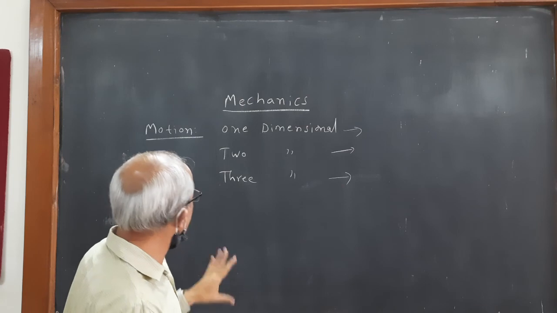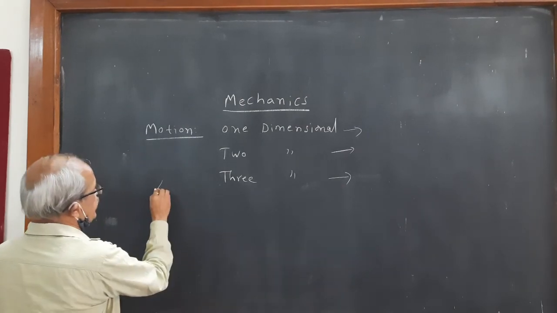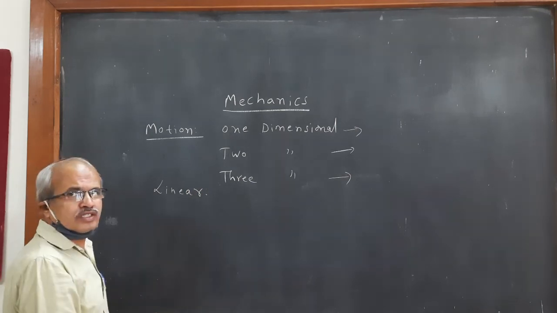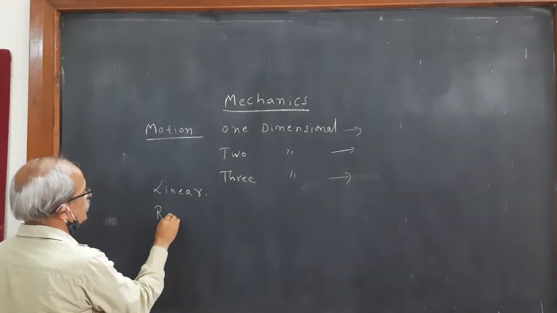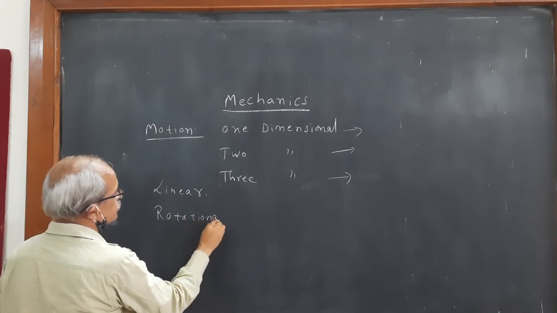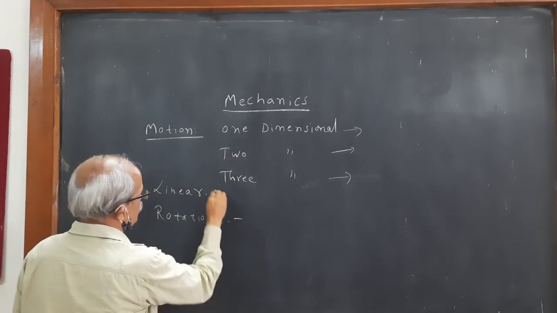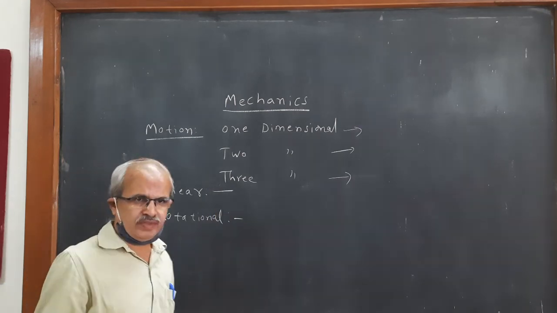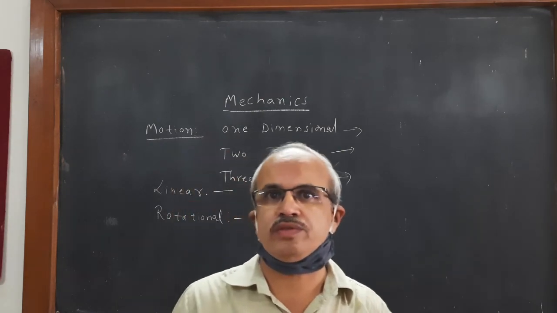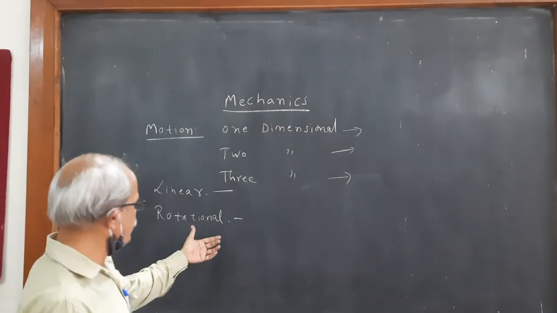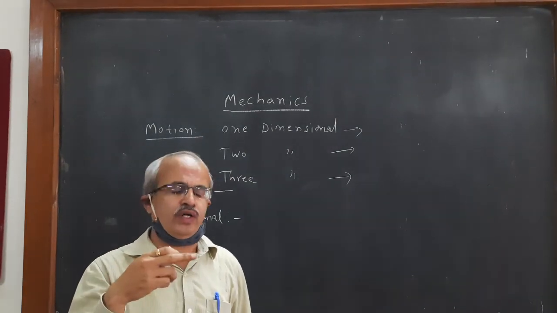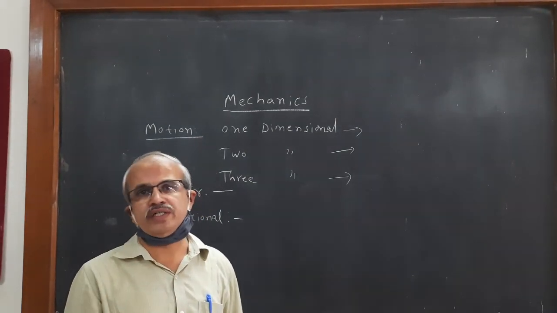Also, we know that it may be linear motion or rotational motion. Now linear motion means a body moving along a straight line path. Rotational motion means a body like the rotation of a wheel.